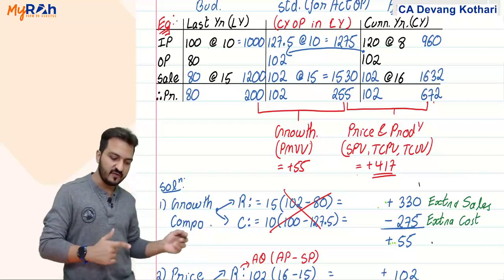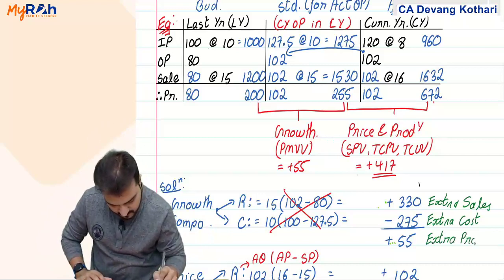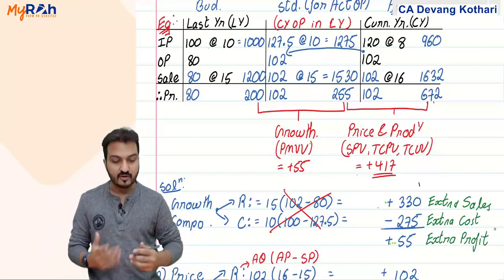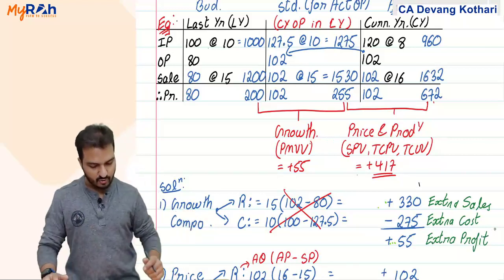Net effect 55 is my extra profit due to the quantity increase. Done? Yes, that is my growth component.